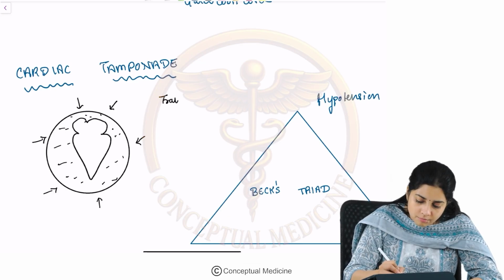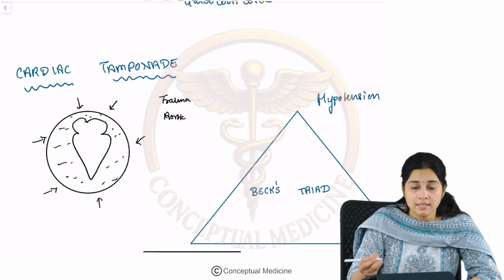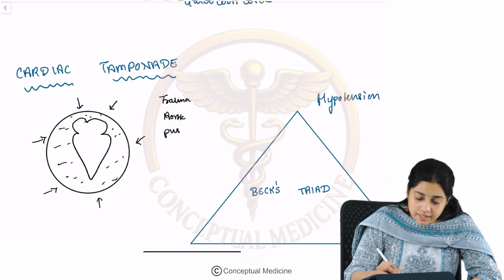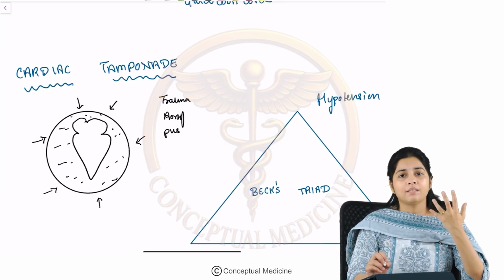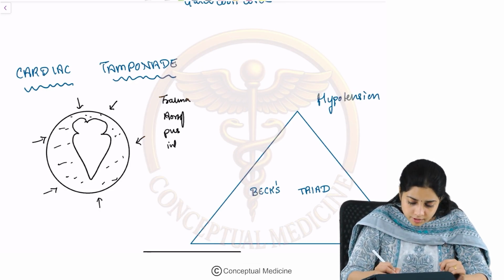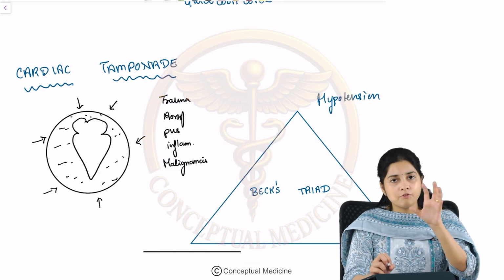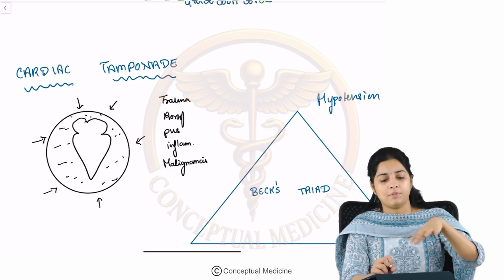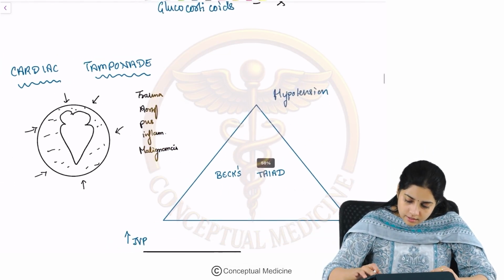It can happen due to trauma, where there can be blood in the pericardial cavity. There can be aortic dissection, and if it dissects into the pericardial sac, there can be pus in the pericardial cavity because of some infection or post surgery. Or let's say that there was a sternotomy scar which got infected, and then there is pus in the pericardial sac, or even in inflammatory conditions and malignancies. You can have a huge amount of fluid in the pericardium, and when it applies pressure, it results in cardiac tamponade.